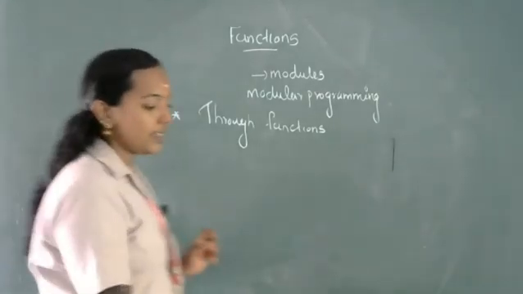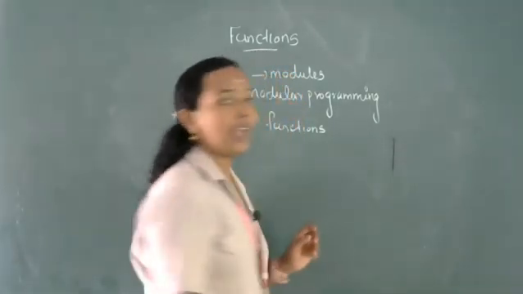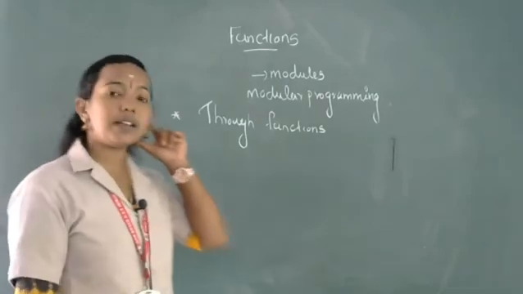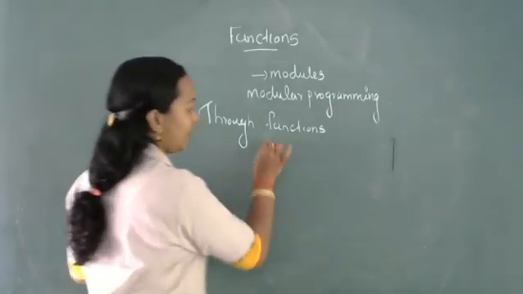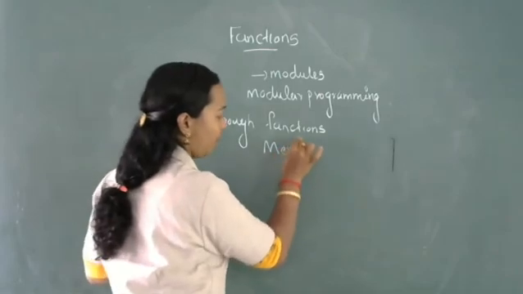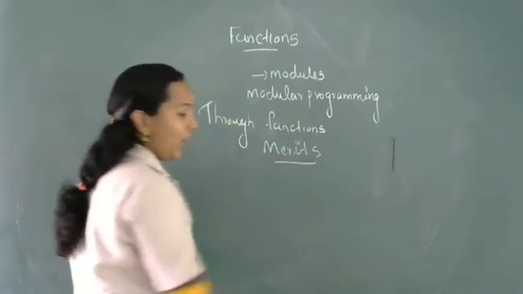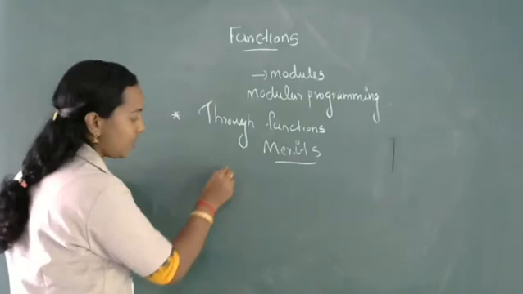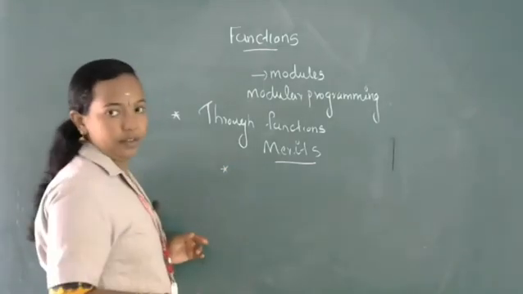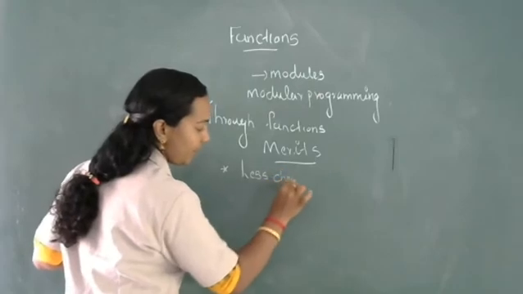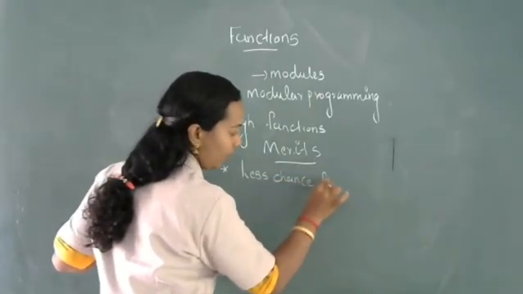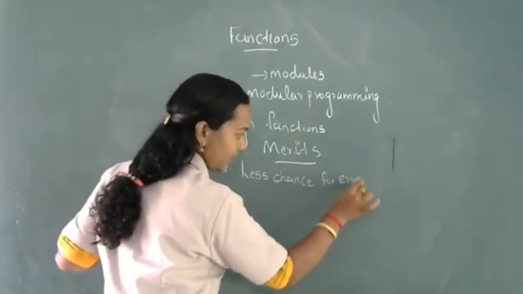Next we are going to discuss the advantages, or merits, and demerits of modular programming. The first merit is less chance for errors.